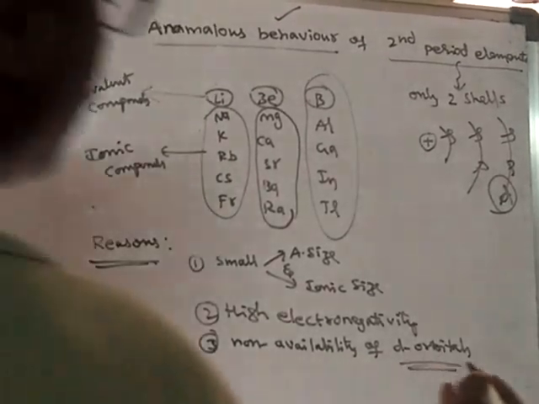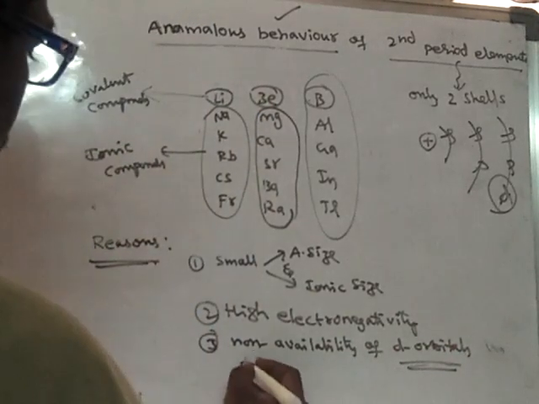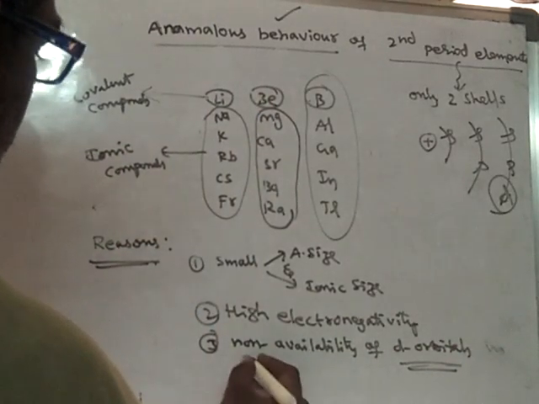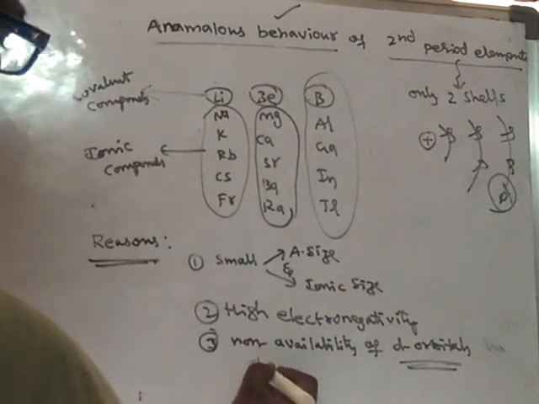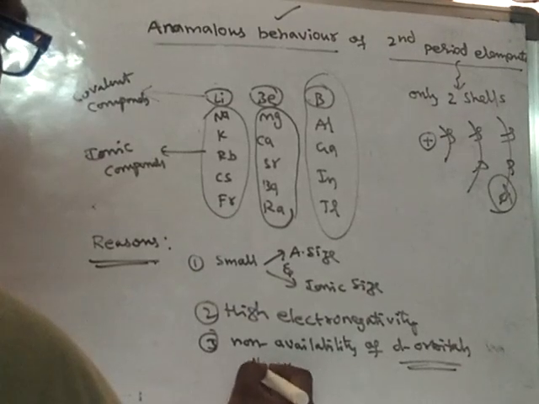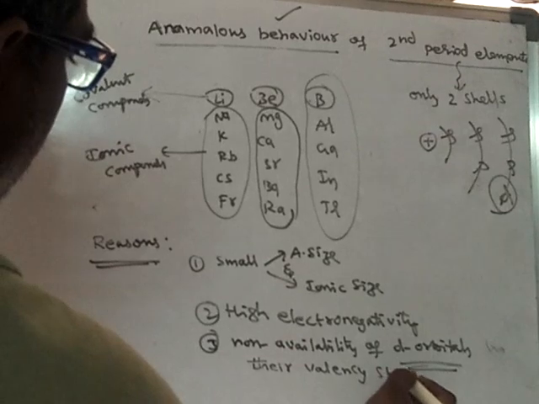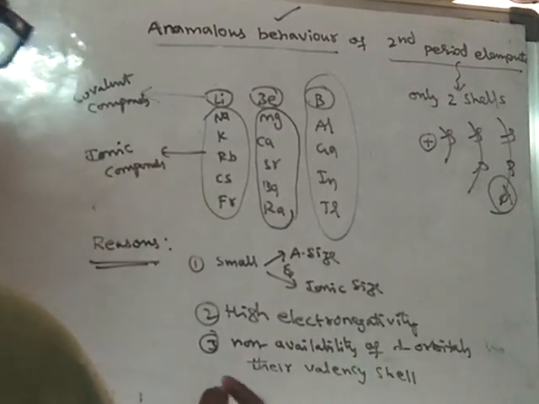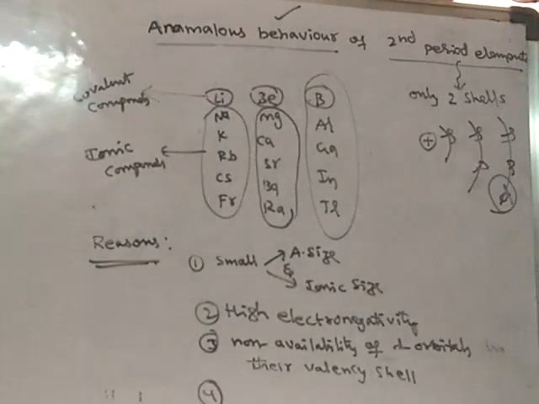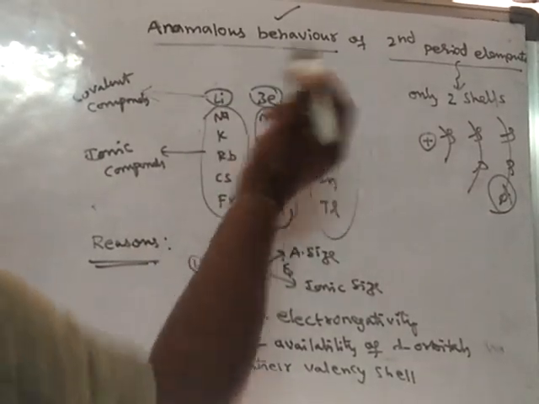Non-availability of d orbitals in their valence shell. Another reason is they can form multiple bonds. So these elements can form multiple bonds.